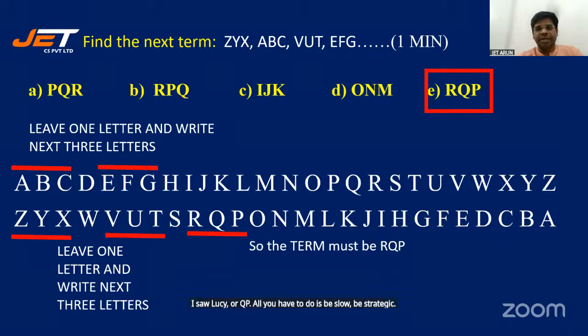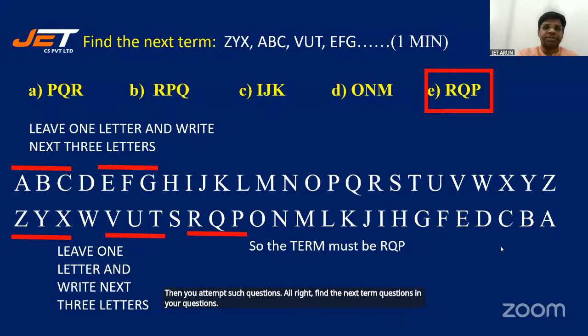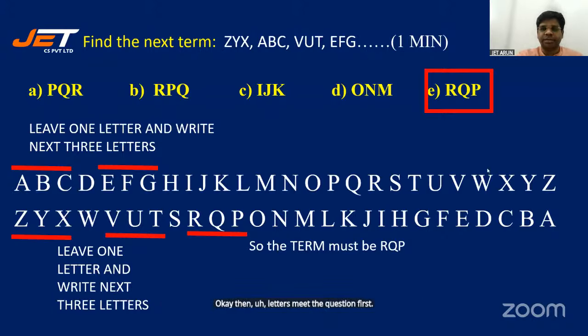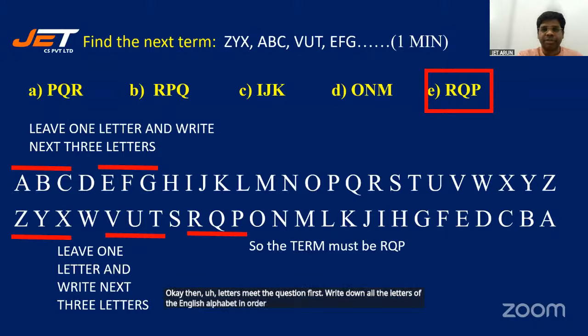All you have to do is be slow, be strategic. What's the strategy? Write all the letters of the English alphabet A to Z in forward order and backward order. Write regular order and reverse order. Then you attempt such questions. All right, find the next term questions. If any questions on letters come, attempt them like this. Write down all the letters of the English alphabet in order and reverse order. Then look at the pattern.